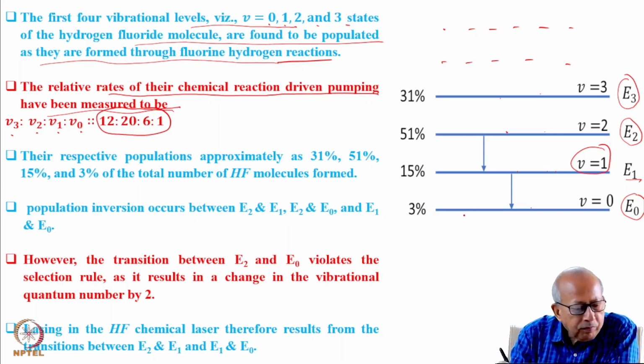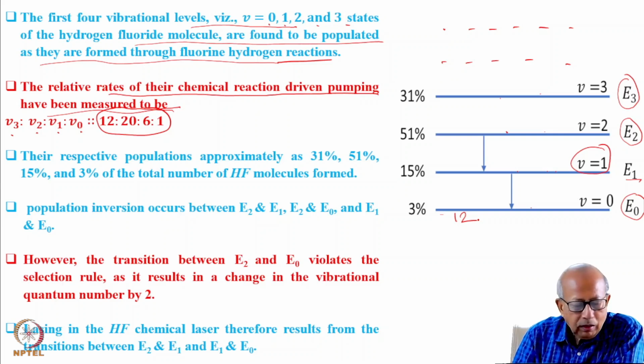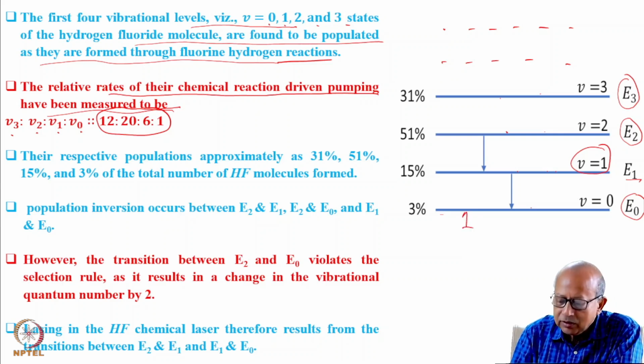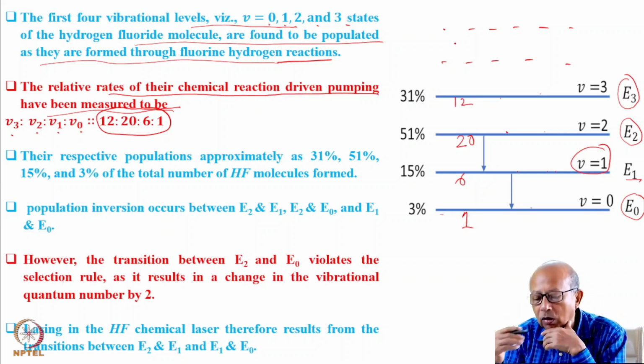Its excitation rate is 1. And the next one, V equal to 1, is 6. Then V equal to 2 is 20, and V equal to 3 is 12. And the others are very, very small.